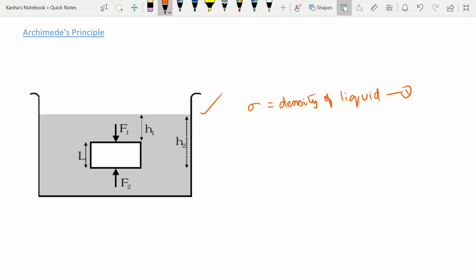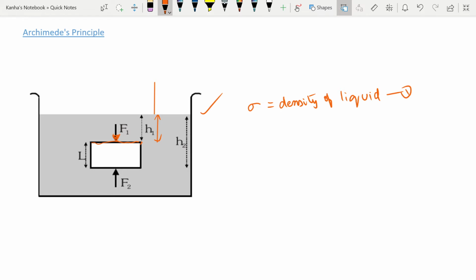The top surface of the body is experiencing a downward force, let me denote it by F1. It is equal to the area of the surface into the pressure at 1. So F1 is equal to A into P1, and the pressure at this depth is equal to rho into H1 into g plus the atmospheric pressure.